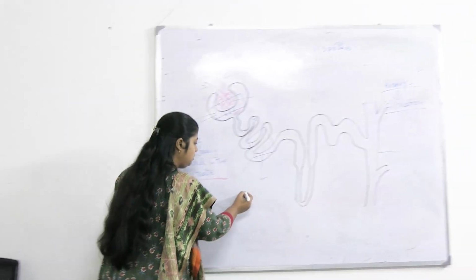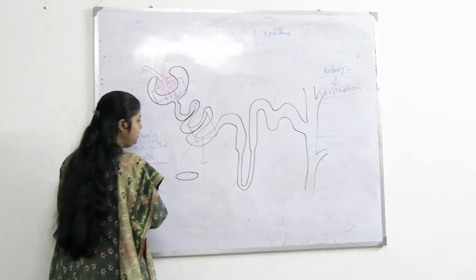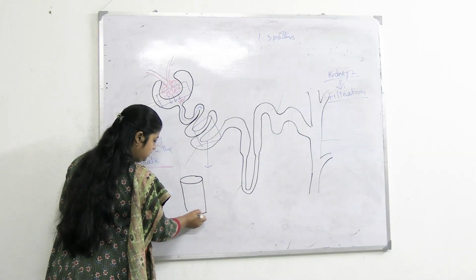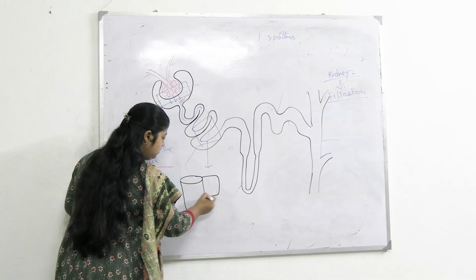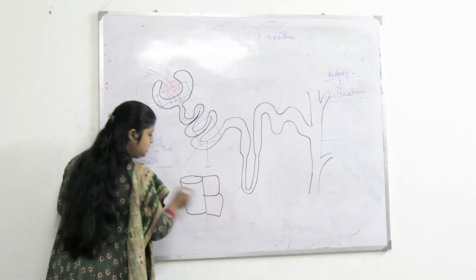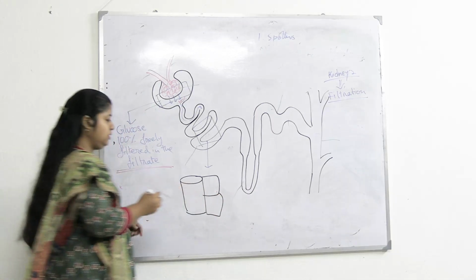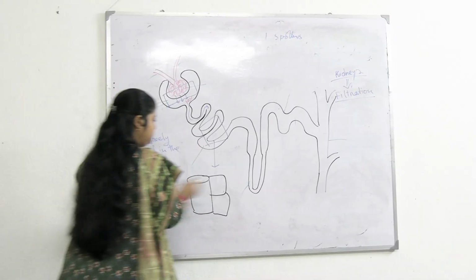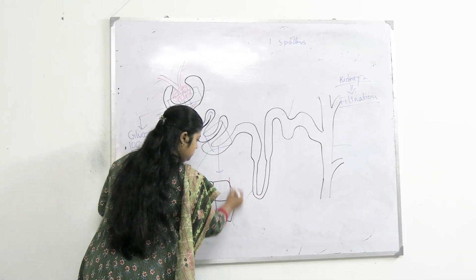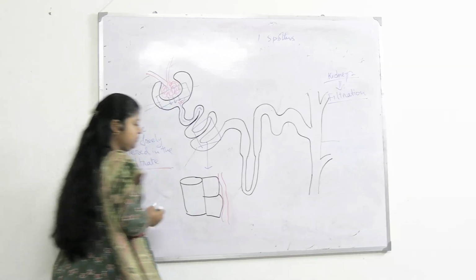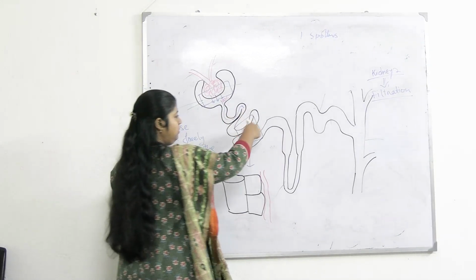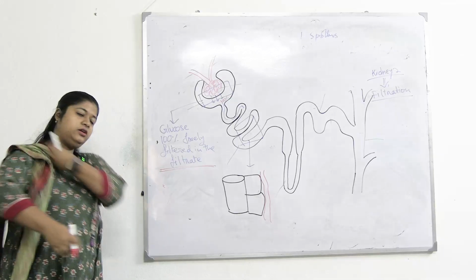So this is the lumen. If this is the lumen of PCT, and these are the tubular cells, and there is another thing, that is the blood vessels. Correct? We all know there is vasa recta and all.